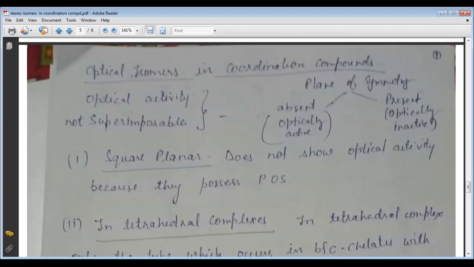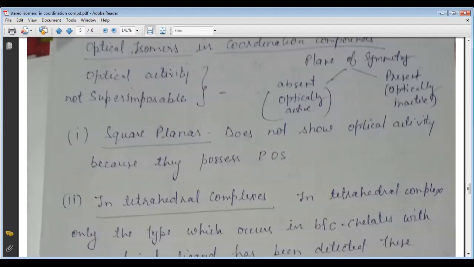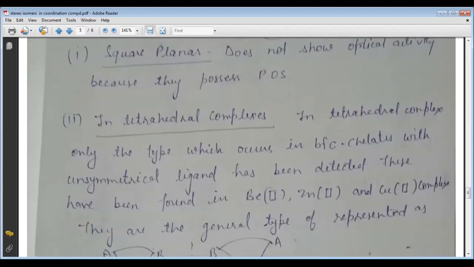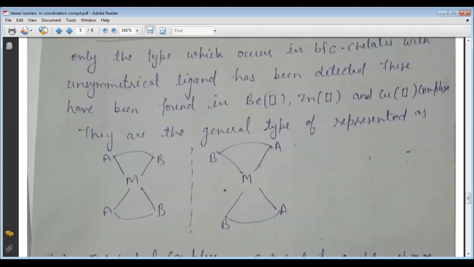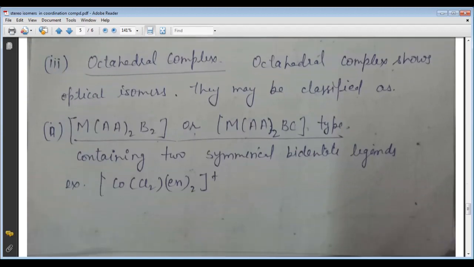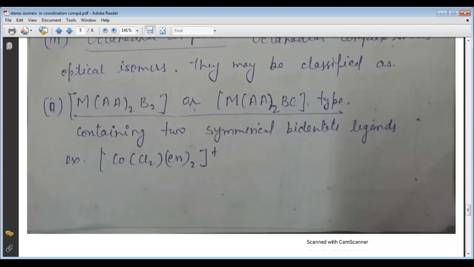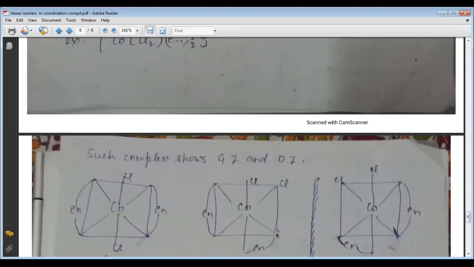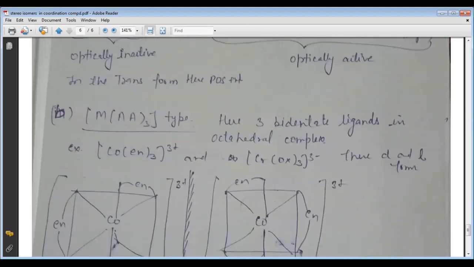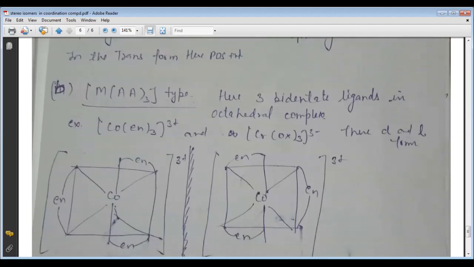Now come to the square planar complex. It does not show optical activity because a POS is present. The tetrahedral complex is a general type of representation, and for the octahedral complex, there are types such as Ma2B2. Here we can see the cis form and the mirror image of the cis form; this compound is optically active. The trans form is optically inactive because a POS is present. Then the Ma3 type, with three bidentate ligands present.